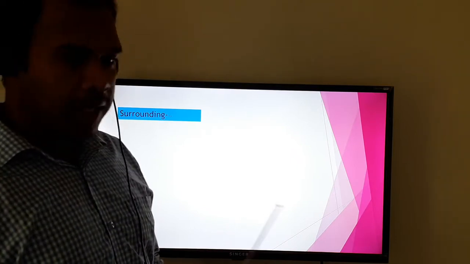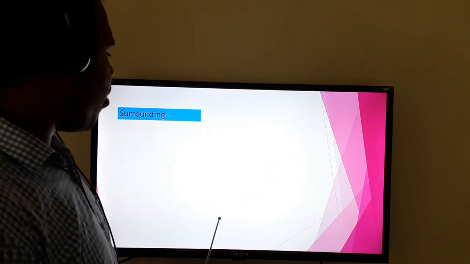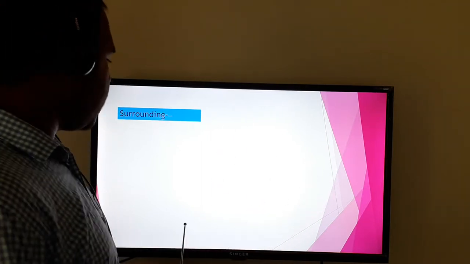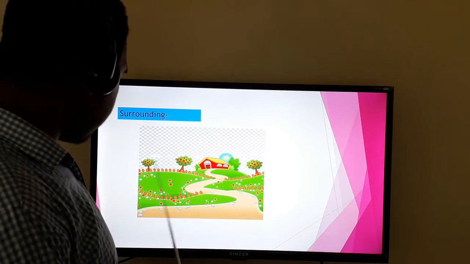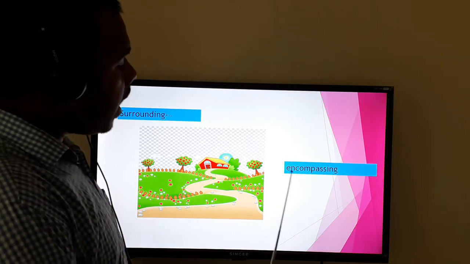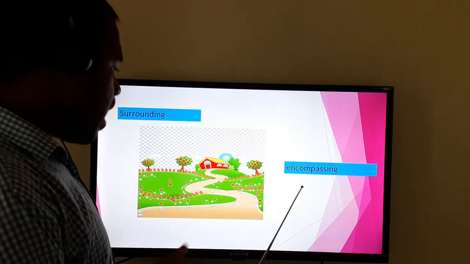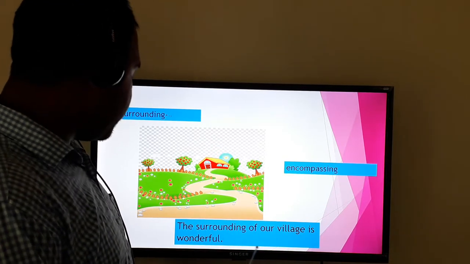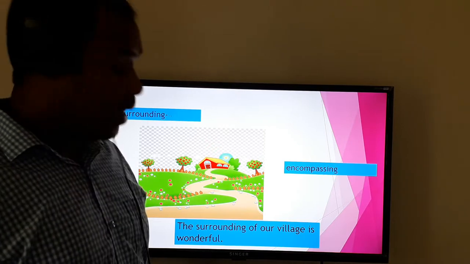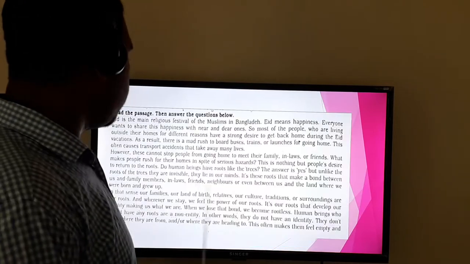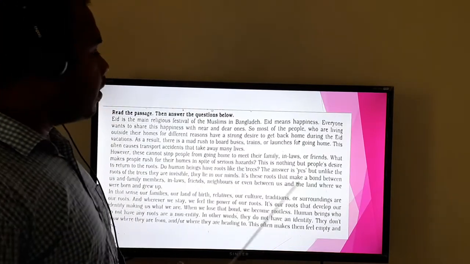Now we have another one, that is surrounding. What is the meaning of surrounding? We can say the around, or environment, or campus, as you see in the picture. You see there is a house and these are the surroundings. So surrounding means encompassing. Now in a sentence: the surrounding of our village is wonderful. As we live in a village, the surrounding of our village is very wonderful. So dear students, these are the words.